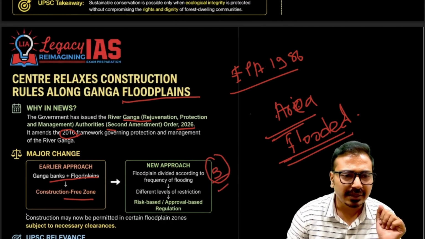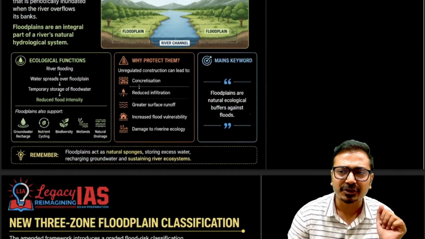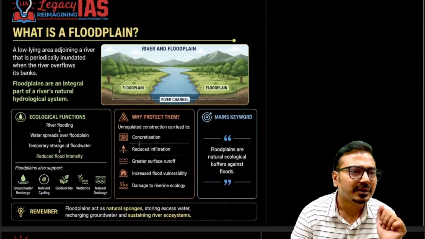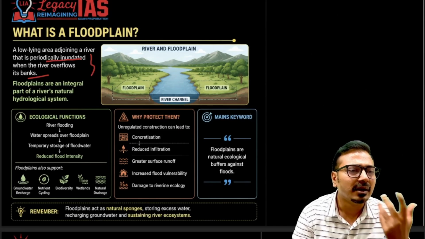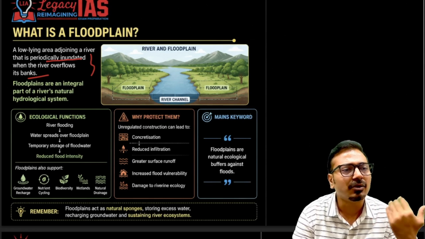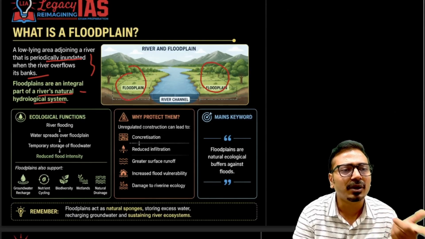But before that, the basic aspect: what is a floodplain? We should understand that. It is a low-lying area adjoining a river that is periodically inundated when the river overflows its banks. I told you that annually the Ganga river or its Himalayan rivers overflow, and it is an integral part of the river's natural hydrological system. So new alluvium and old alluvium is deposited by the overflowing.